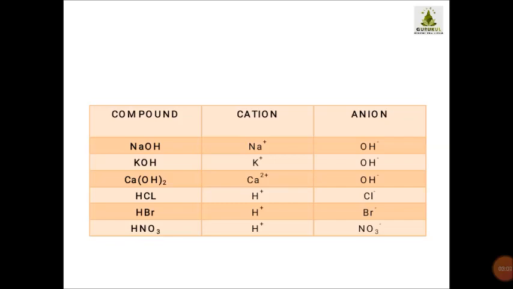So children, this was just a recapitulation. After this we are going to study the concept of cations and anions, and what the radicals are, in the next video.